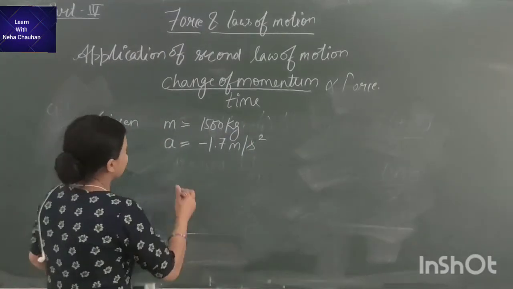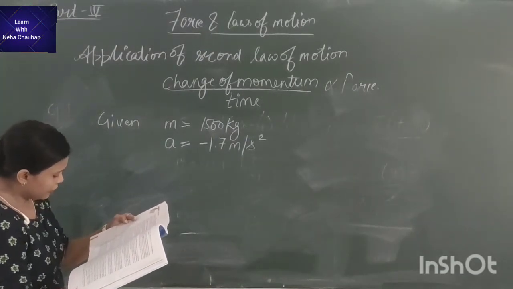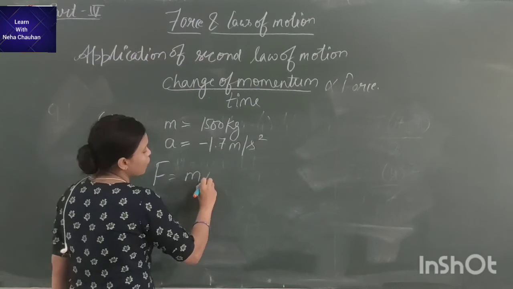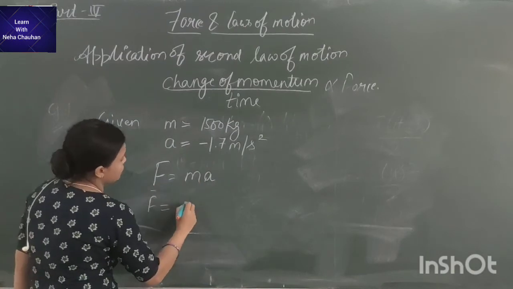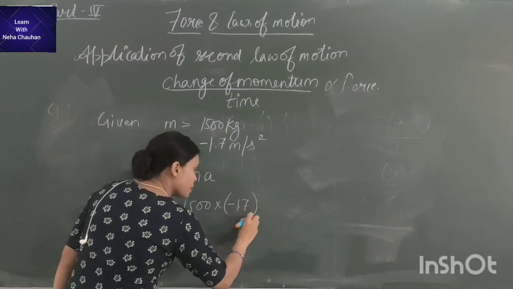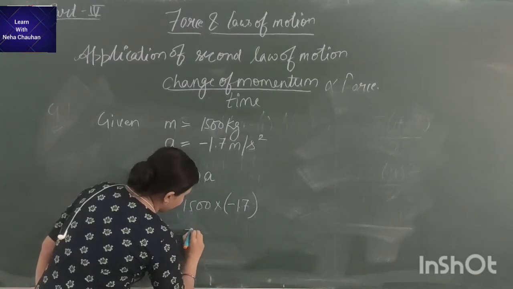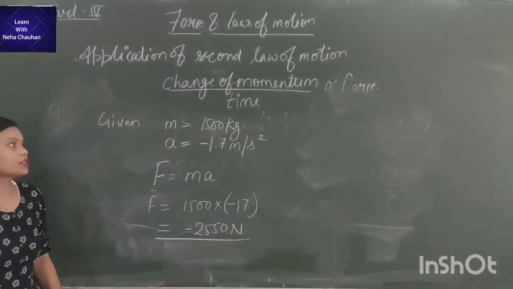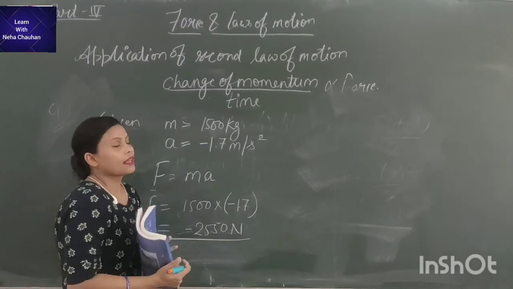Now, we need to find the force applied. According to the second law of motion, force is equal to mass into acceleration, right? Mass is 1500 and acceleration is minus 1.7 meter per second square. On multiplying we get minus 2550 Newton. So, this will be your answer. So, this is the second law of motion and its application. Do the numericals related to the second law of motion.